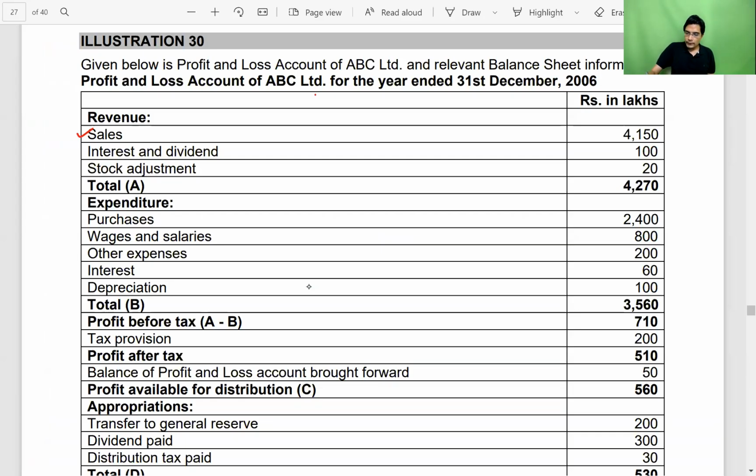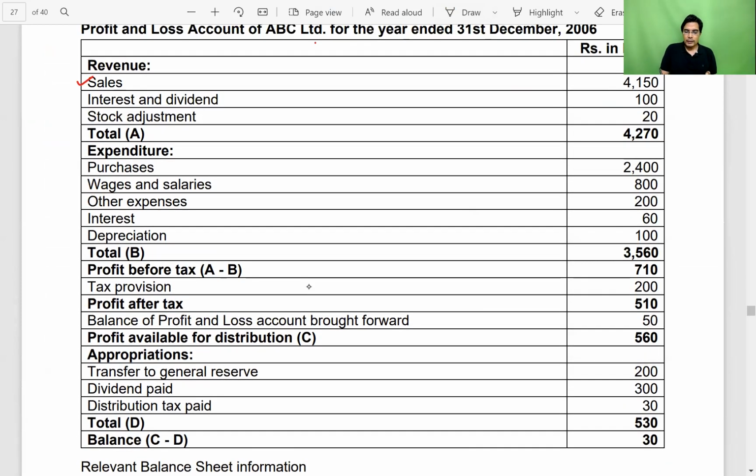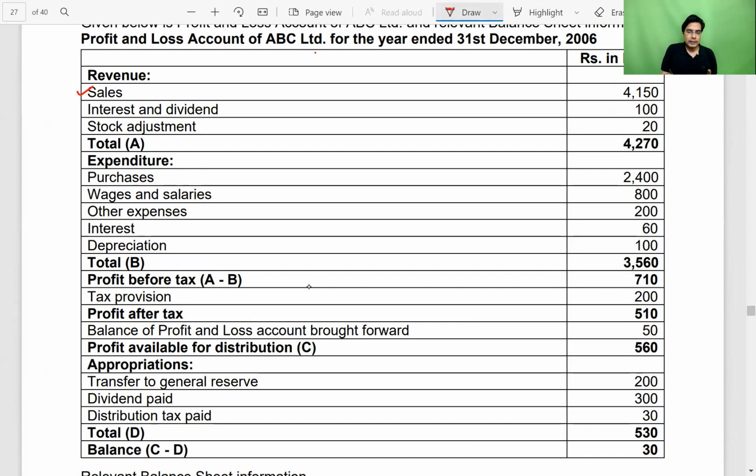So whatever points we have done, we'll put a tick beside those points, which is just a control sheet for us, a controlling tool for us, showing that these are the points which we have discussed and dealt with. Chartered accountants, the next point which they have given to us is interest and dividend. Interest and dividend is an item of investing activity, and they are asking us only to calculate the cash flow from operating activity. And under the indirect method, it is of no use. So, sorry, I am wrong. Under the direct method, it is of no use. So we will ignore it.